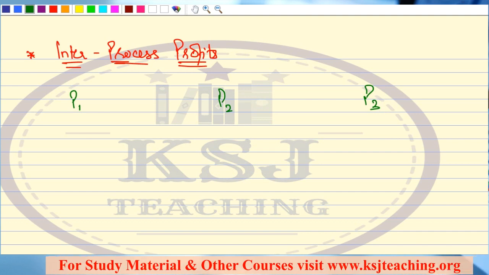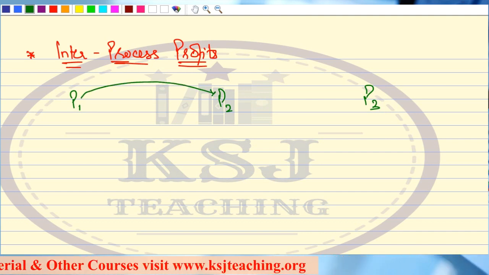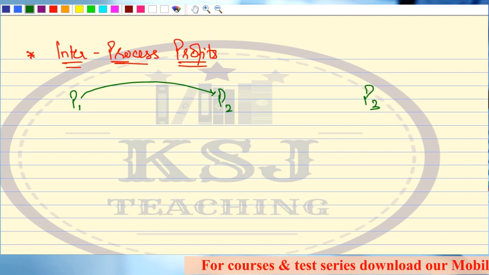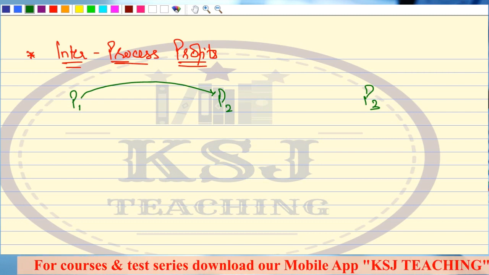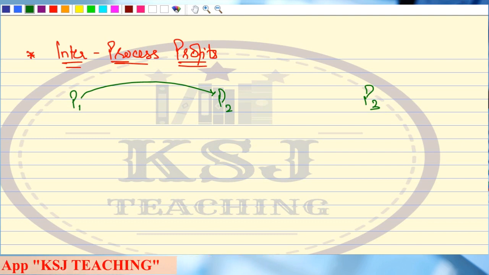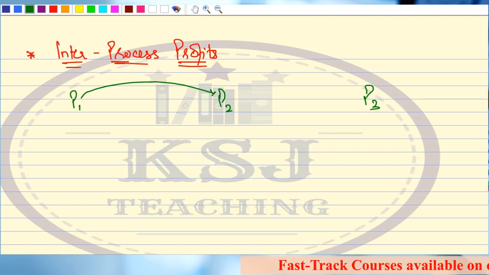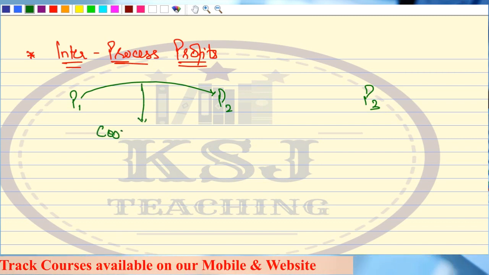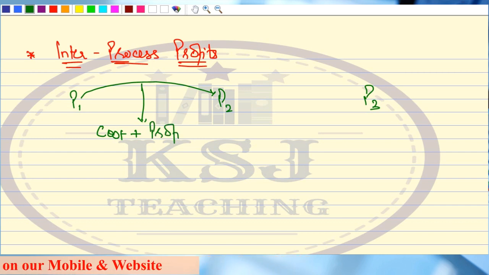Whenever we transfer the output of process number 1 to process number 2, what we have done till now is transfer it at cost, whatever cost was incurred in process number 1, on a cost-to-cost basis. But it says that if you consider every process as a separate profit center, then whenever you transfer the output of process 1 to process 2, you transfer it at cost plus you add some element of profit to it.